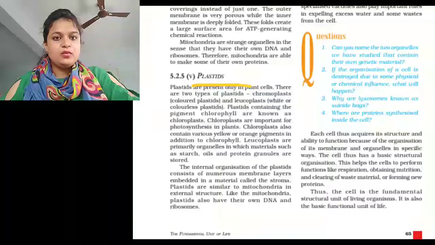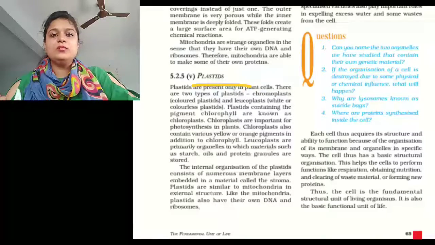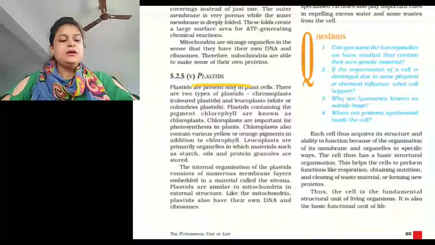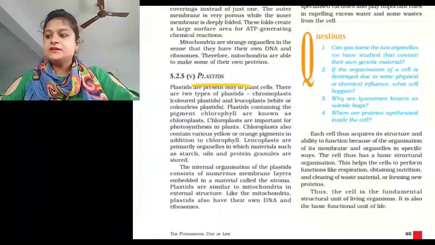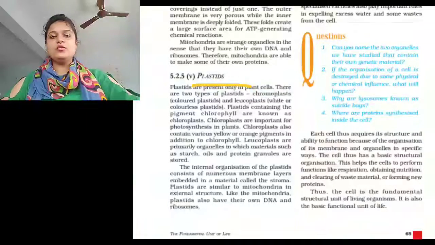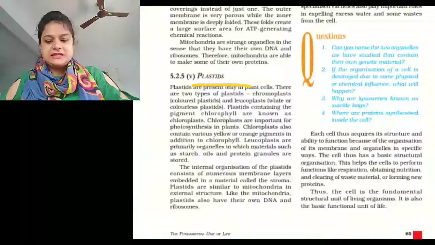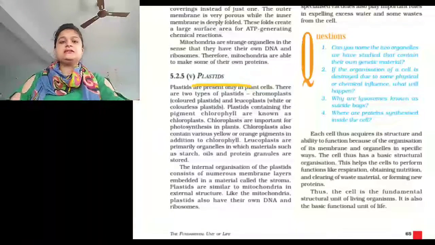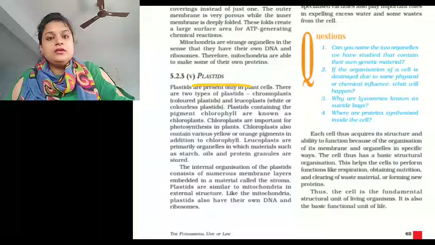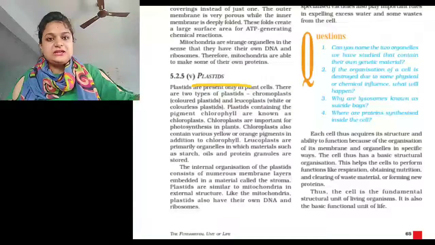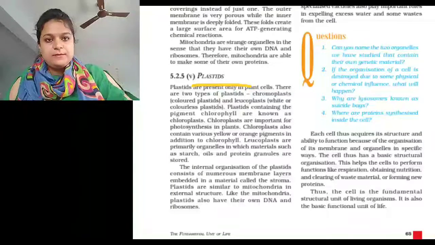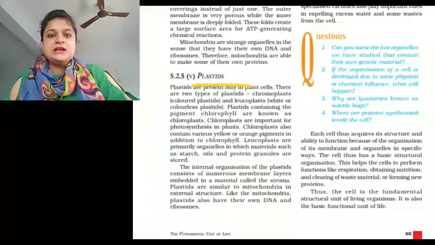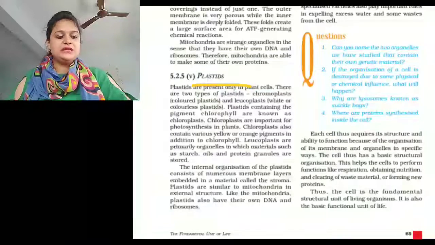First one, chloroplast. Green plastids contain chlorophyll which helps in photosynthesis. That means chloroplast is an important plastid which helps to synthesize food by the process of photosynthesis because it contains a green pigment which traps sunlight and helps to synthesize food.